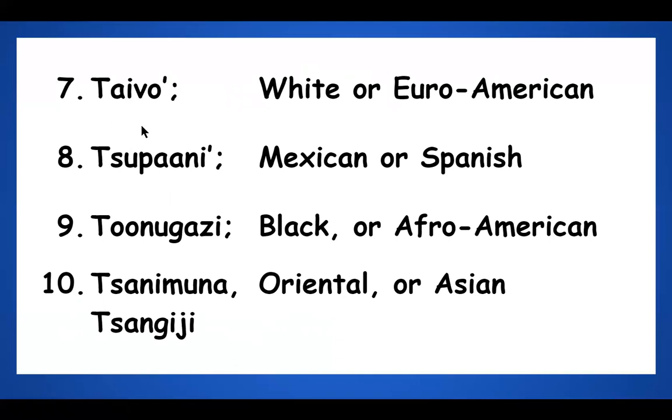Table means a white or Euro-American. Number 8, tsipane. Tsipane means Mexican or Spanish. Number 9, tunagas. Tunagas means black or Afro-American, not black as in color, but as in a race of people. Number 10, Saniman. Saniman means Oriental or Asian, sometimes also called Sangij.